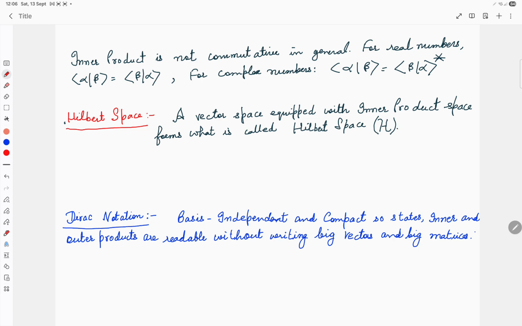If it is a 2 qubit system, a 3 qubit system, 4 qubit, 5 qubit, 10 qubit and 100 qubit, that will be highly complex. But the Dirac notation gives us a basis independent and compact form. So the states, the inner products and outer products are readable without writing big vectors and big matrices. That's the advantage of having Dirac notation.